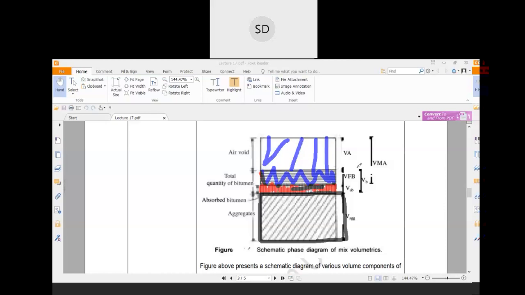I think it is clear to you. See, this is the volume of your aggregate, that is your aggregate particle. After that, that is the VAB, the absorbed bitumen in the pores of the aggregate particles. After that, VFB, the volume filled with bitumen. That is the coating of the bitumen over the outer surface of the aggregate, and this portion is the air voids.